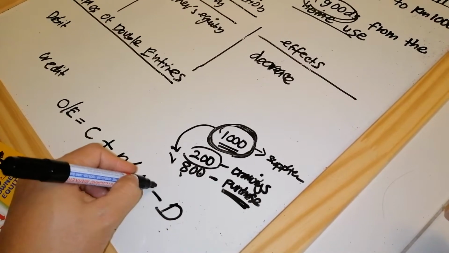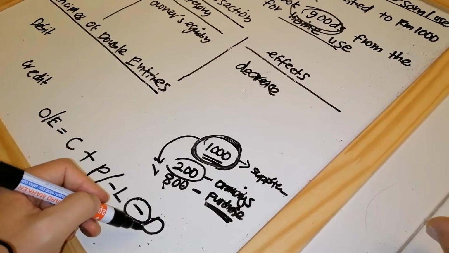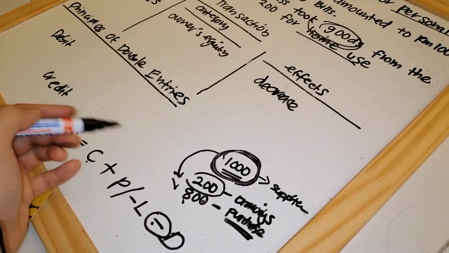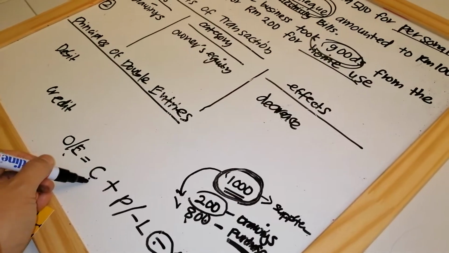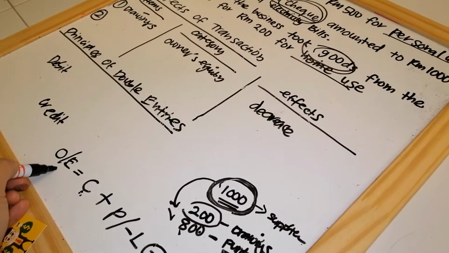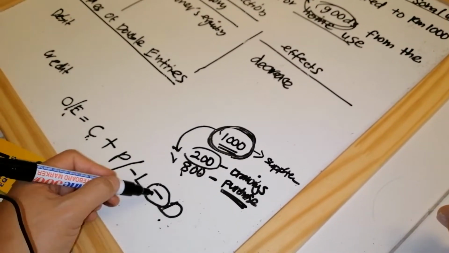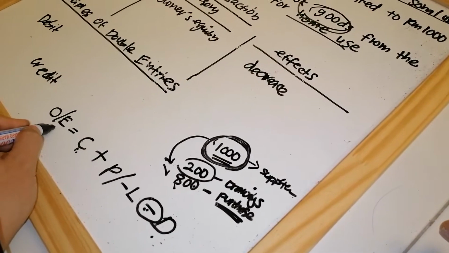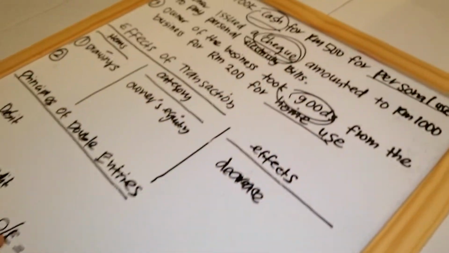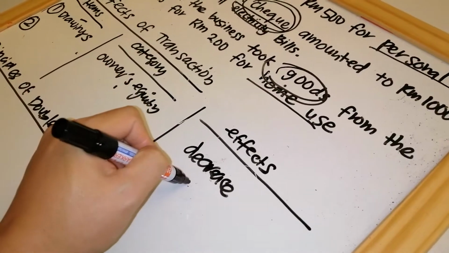D is drawing. Can you see this symbol? When we have drawing, it will decrease the owner's equity. Just now, in the previous video, when we have new capital under owner's equity, owner's equity increases. Why does drawing decrease it? Because drawing will decrease the owner's equity, and this equation is fixed. That's why drawing is under owner's equity, and owner's equity decreases.